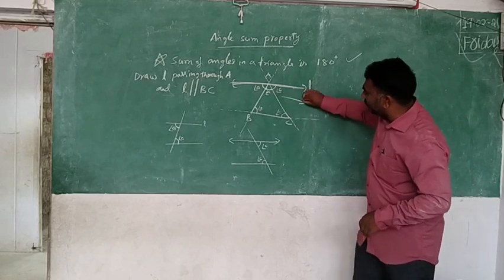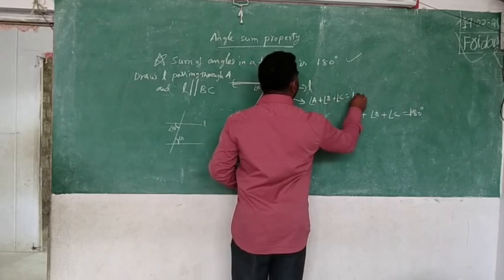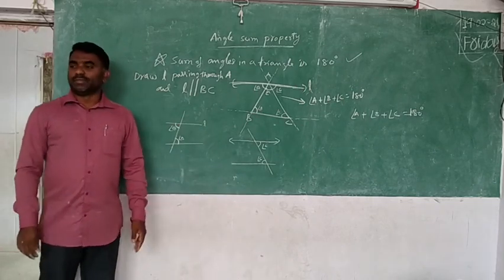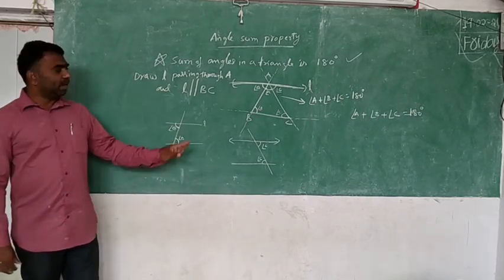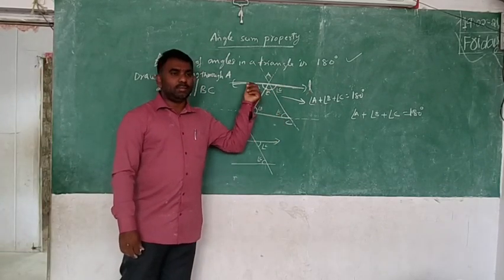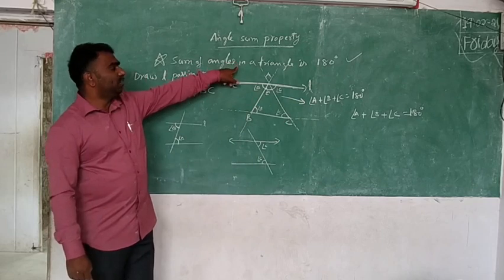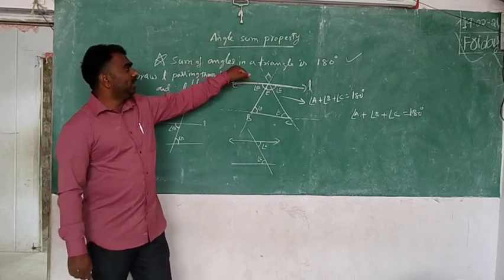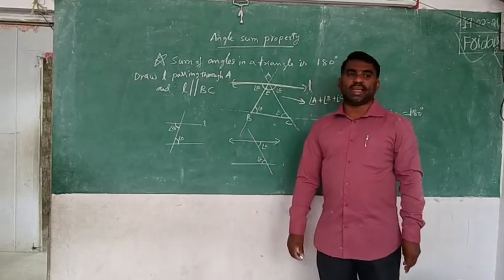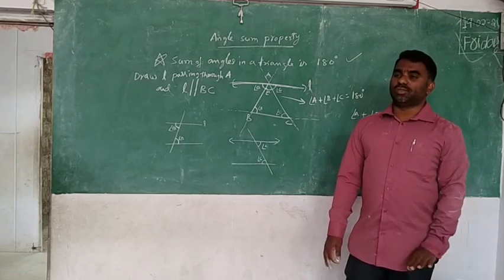Yes. So from this picture, what are you going to say? By adding angle A and angle B and angle C, we will get 180. So that is what I proved. Yes. For every triangle it is common. Any triangle you draw, when you take a parallel line like that, alternate angles only will form here. Then by adding these three, what should come? 180. So, do you accept this now? Yes. Sum of the angles in a triangle is 180 degrees. So it is a universal truth.